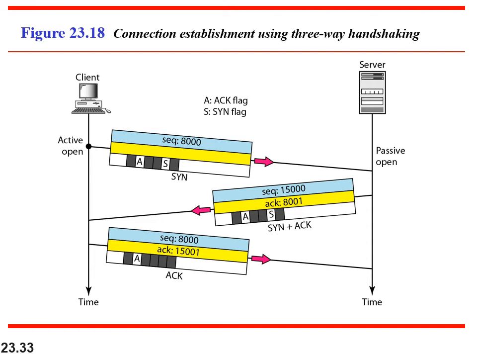So what happens in this connection establishment phase is that the server is in passive open state. Initially the server is in passive open state. Whenever a client wants to communicate with the server, it will go to an active open state and will send a connection request segment. How do you know it is a connection request segment? The SYN flag is set as 1. This connection request segment will also have a sequence number, which is the number of the byte. So it is 8000.